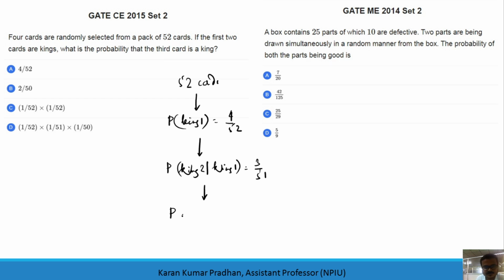The probability of getting the third king, given the first two draws are kings, will be 2 out of 50. This is the option, and the others will definitely not be the solution, because they are not suitable. One thing to note is that these two previous events are performed without replacement. That's why we are getting the conditional probability.